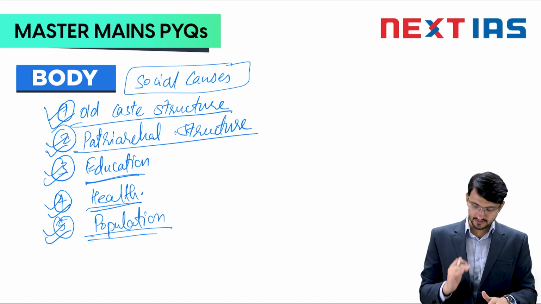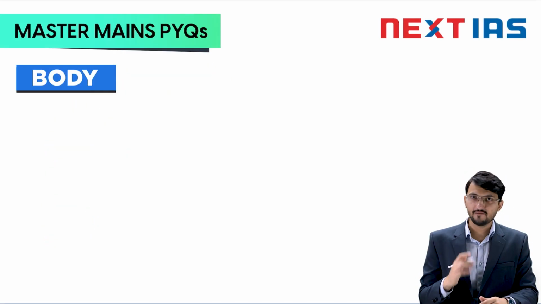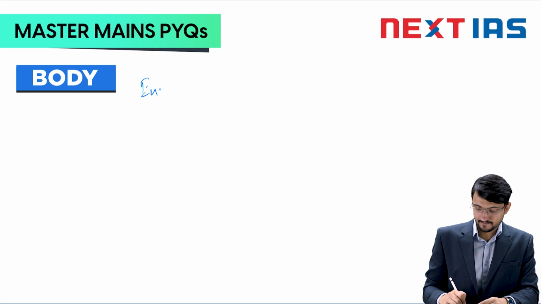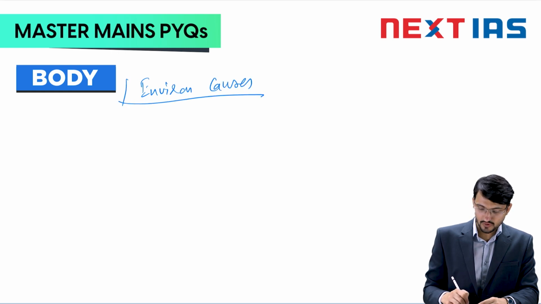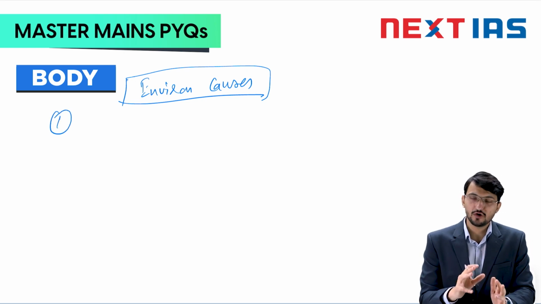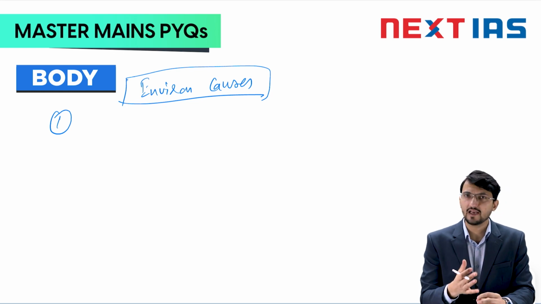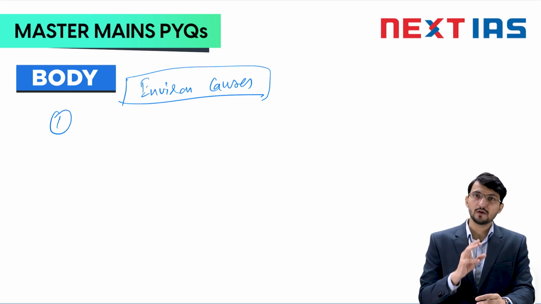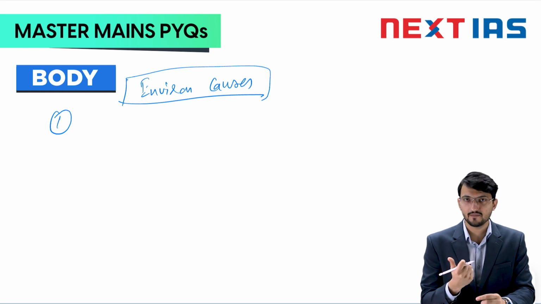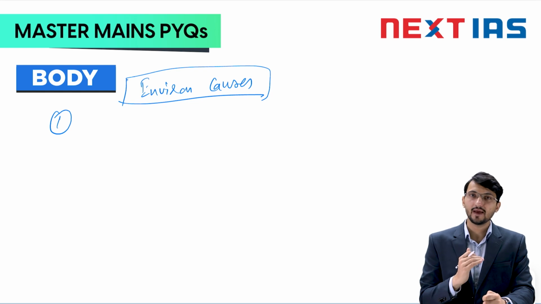Fine. After discussing social causes, you jump onto the environmental causes. So you write environmental causes as a subheading. And in this, you discuss two things. Number one, you discuss the loss of economic gains because of environmental degradation. For example, take the example of Delhi. The pollution is causing people to lose their valuable life years. The life expectancy in Delhi will decline soon. Why? Because people are suffering because of air pollution.